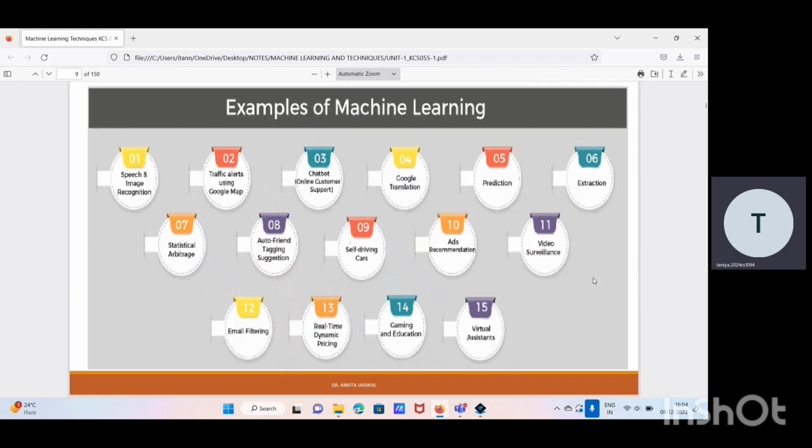So these are some examples of machine learning. Machine learning can be used in speech and image recognition systems, chatbots, Google Translate, prediction systems, extraction and email filtering, real-time dynamic pricing, and virtual assistants.